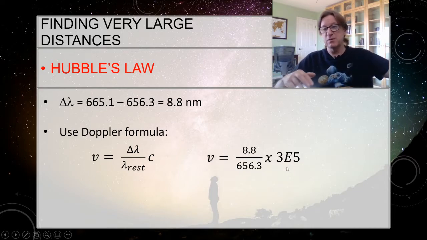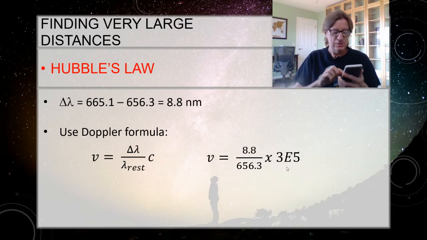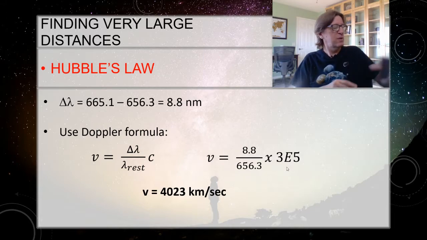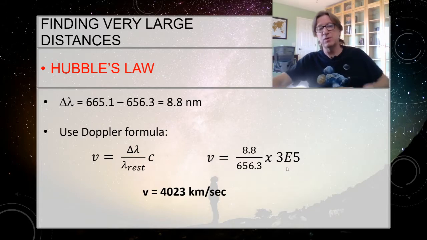So let's put that on our calculators. I do 8.8 divided by 656.3, and I get 0.0134, times 3e5, and so I get 4,023 kilometers per second. So that's how fast that galaxy is moving away from us.